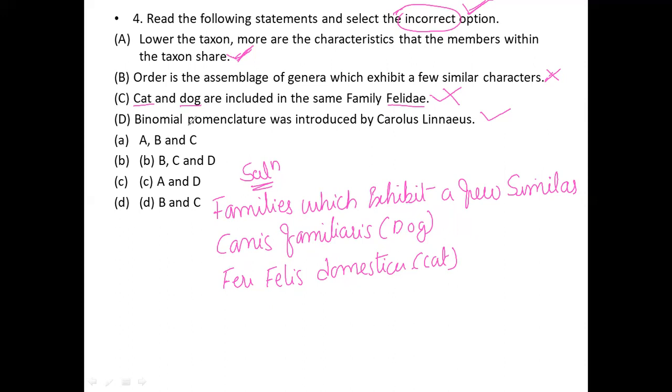The dog family will be different. So that is nothing but Canidae. Canidae is nothing but the dog family. Here they have given it very clearly. So this is a wrong option.